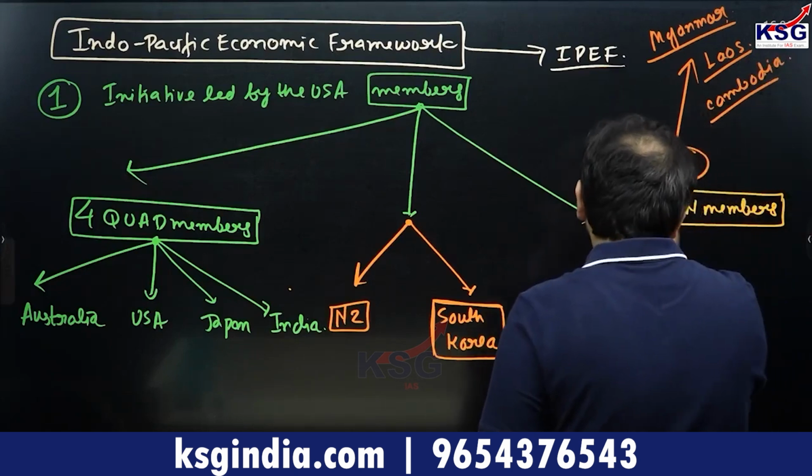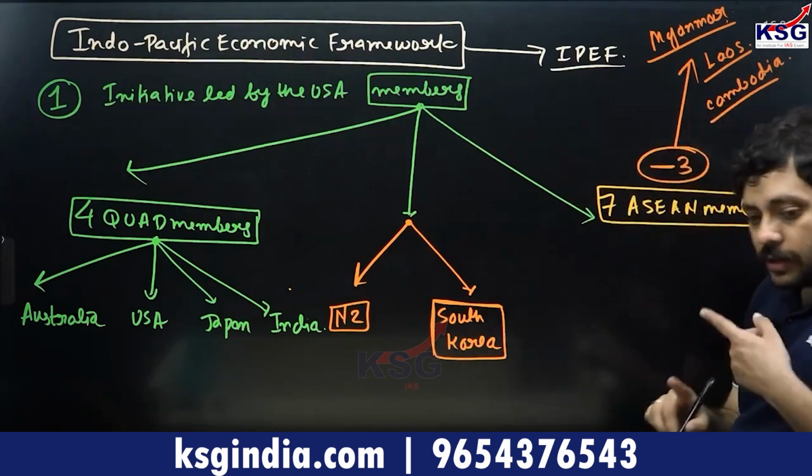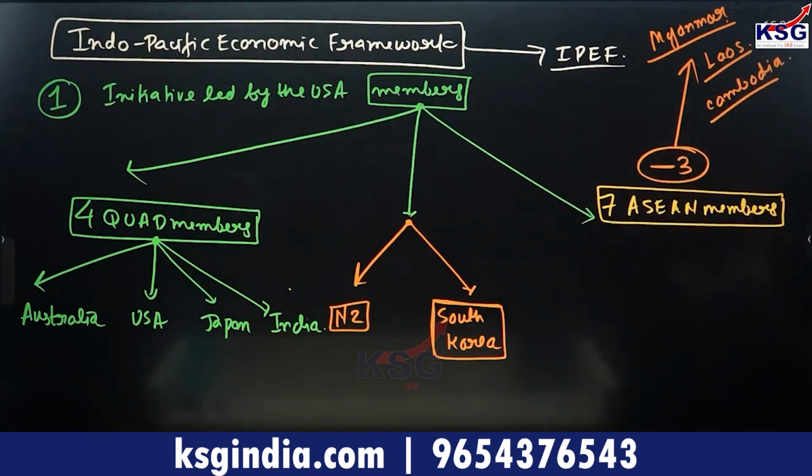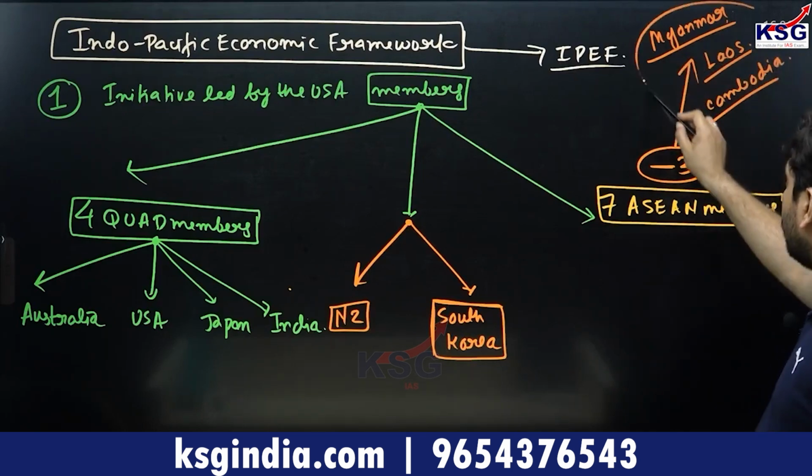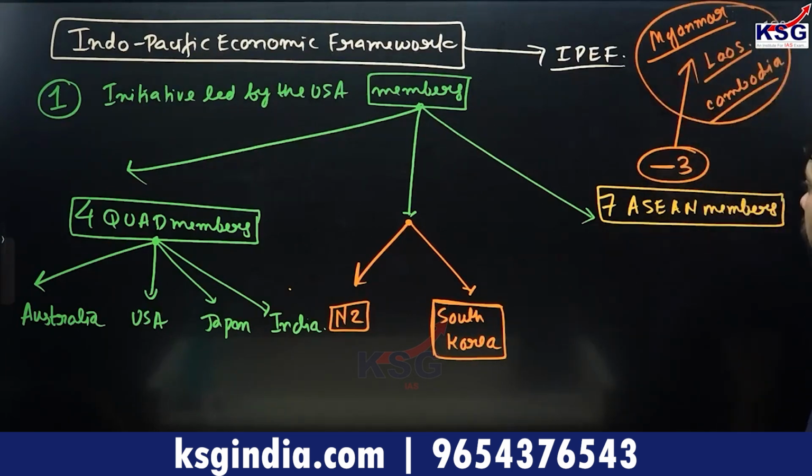So the remaining 7 ASEAN members, for example Brunei Darussalam, Indonesia, Malaysia, Philippines, are a part of the Indo-Pacific Economic Framework. The 3 countries within ASEAN which are not participants are Myanmar, Laos and Cambodia. So this brings your total partnership with regard to the Indo-Pacific Economic Framework.